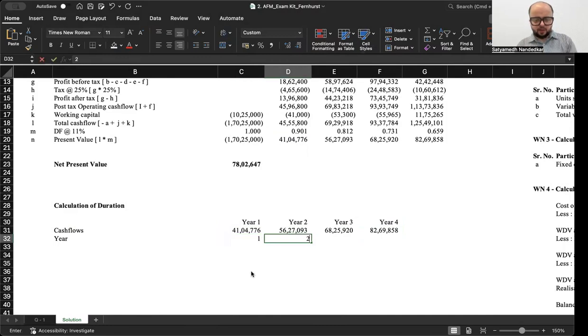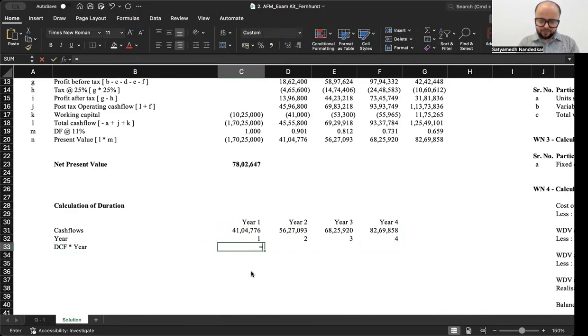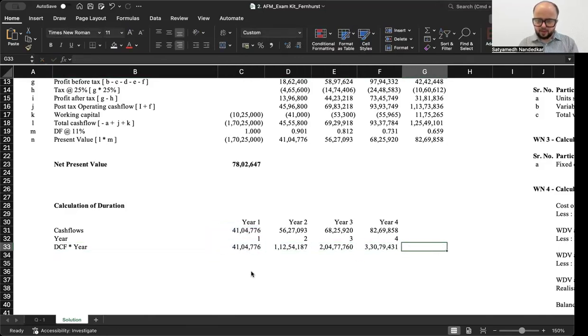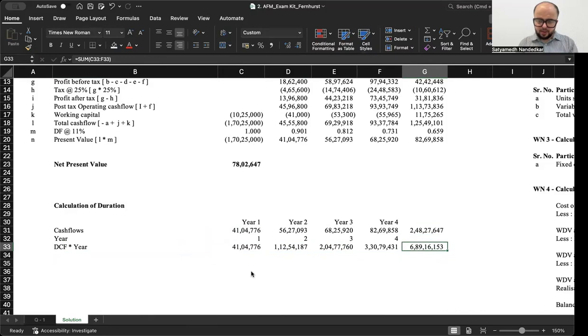So write down the year 1, 2, 3, and 4. Okay, now DCF, that is discounted cash flow, into year. Take the total. This is now time weighted. Okay. And your duration is going to be summation of DCF into year, that is time weighted cash flow, divided by present value. And your duration comes to 2.78 years.